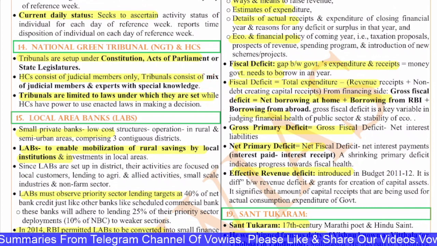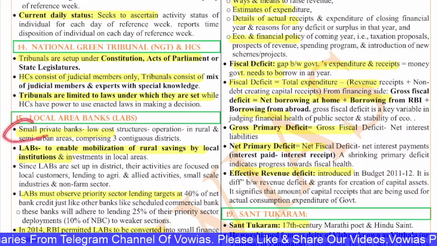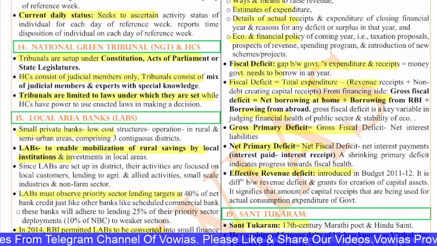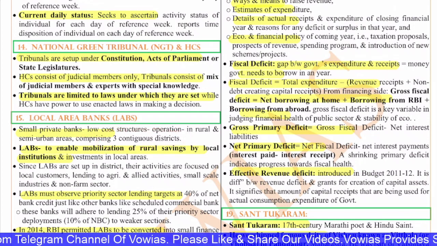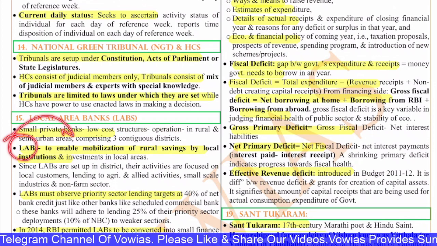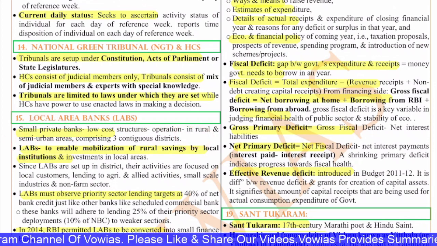Next, the 15th question is on the local area banks, the LABs. Some private banks, if you see, have these low-cost structures operating in rural and semi-urban areas comprising 3 contiguous districts. The local area banks are to enable the mobilization of rural savings by rural institutions and investments in local areas.